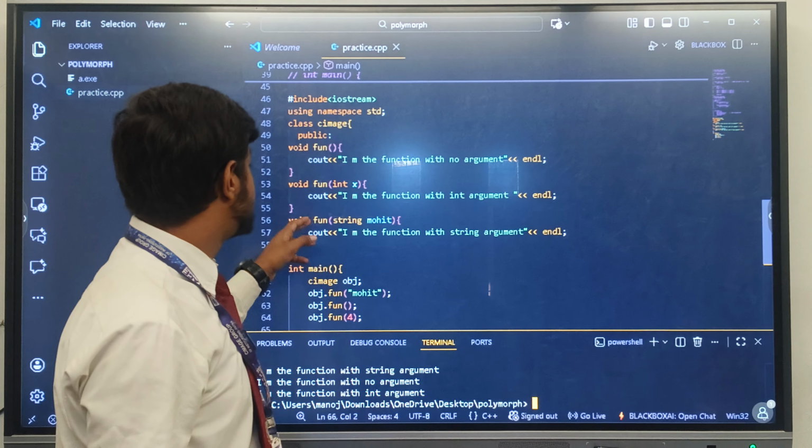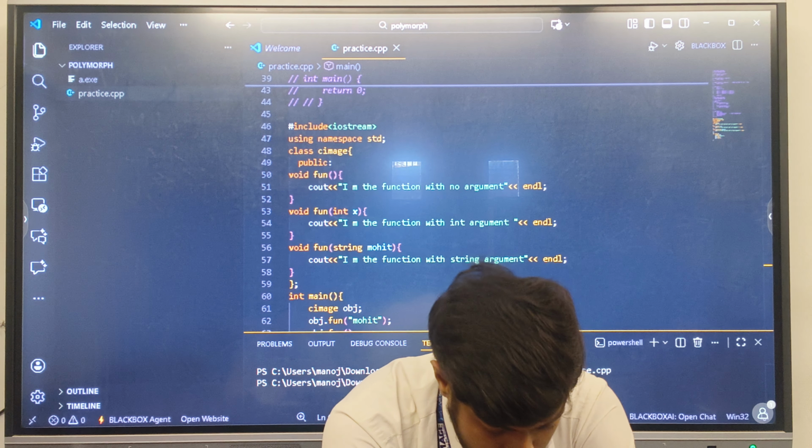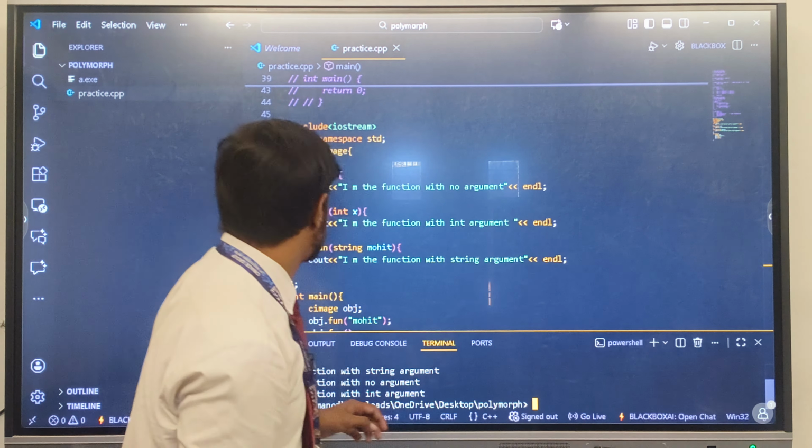So let's see the output of this code. And the output of this code is, here, this is the output of this code. I have called the function fun three times in the int main section.